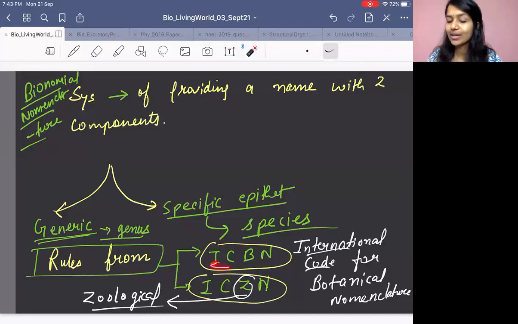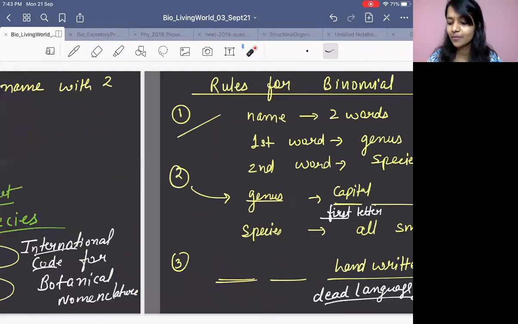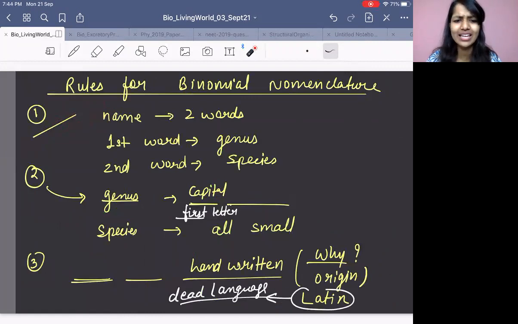So ICBN, which you can see over here, is for plants: B for botany, N for nomenclature. So don't make any mistake here. In objective questions, they may make it Indian Code for Botanical Nomenclature. Wrong. Please make a note of it. It is International Code for Botanical Nomenclature. ICZN is the International Code of Zoological Nomenclature. So he took the rules from these and gave us the rules for binomial nomenclature, which was very easy.